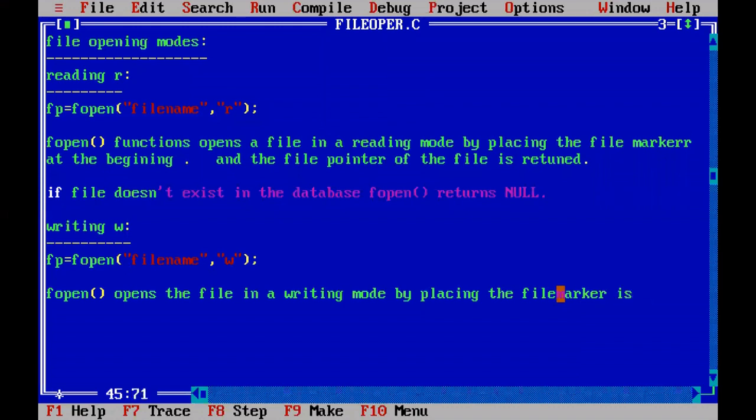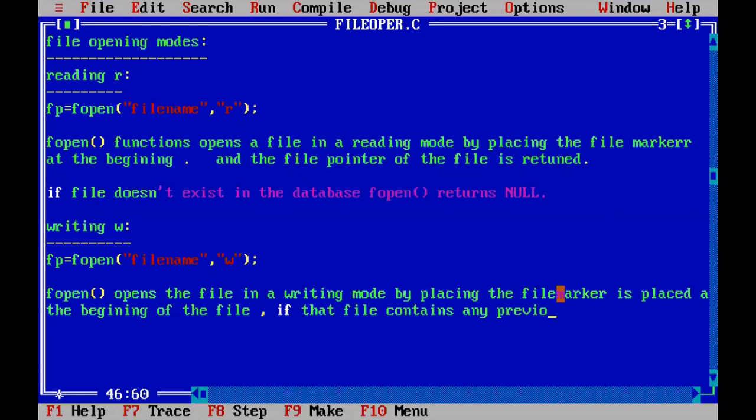So the file marker is placed at the beginning of the file, and if that file contains any previous data, that data is erased in the writing mode.